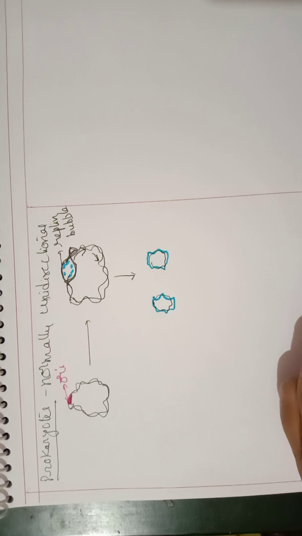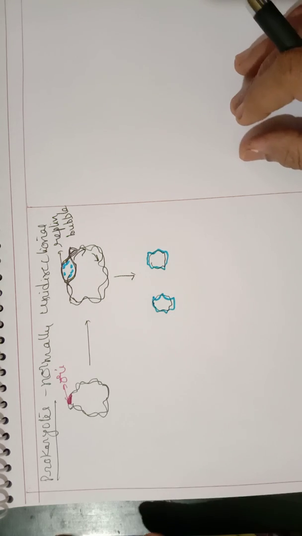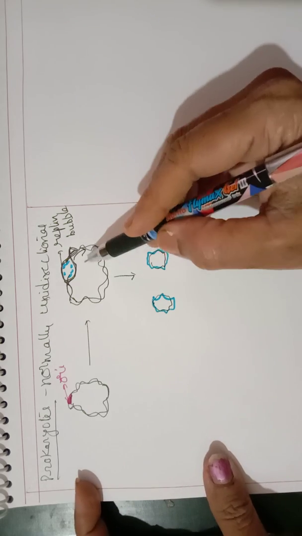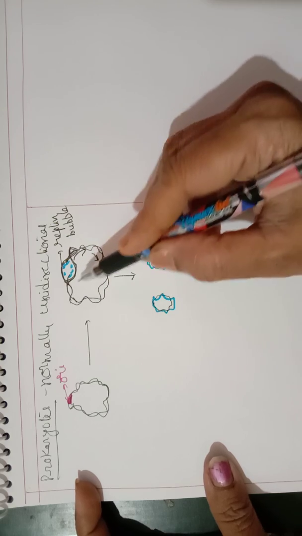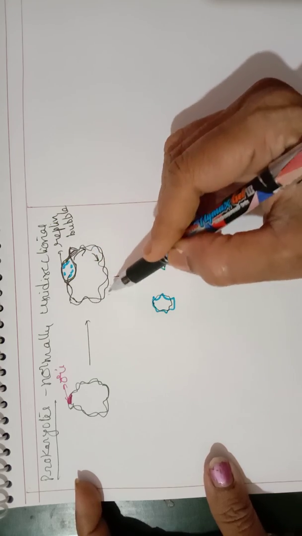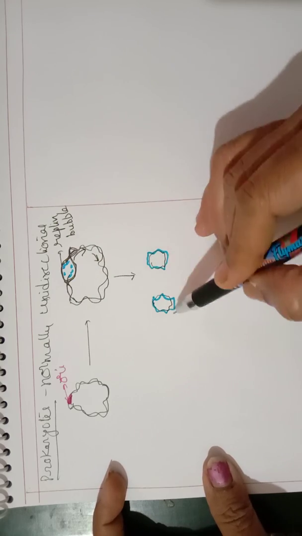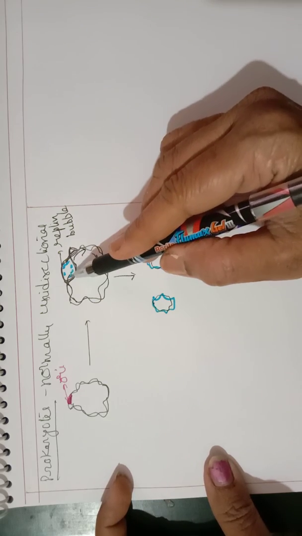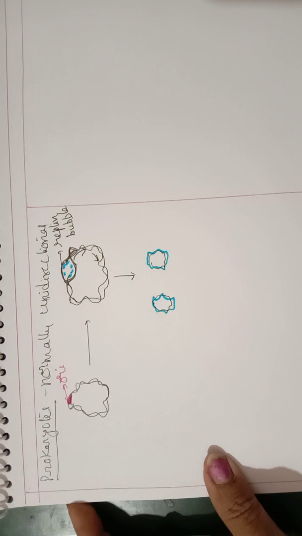So normally it is unidirectional. Sometimes, rarely, it can be bidirectional replication also. If bidirectional, then it is going to simultaneously move in 2 directions. And then the result is the same. It is going to form two DNA molecules. The bubble will be the same, only a single bubble, but it is trying to move in two directions.